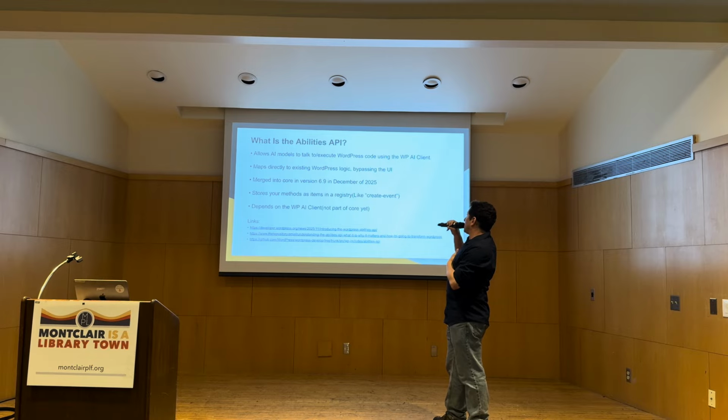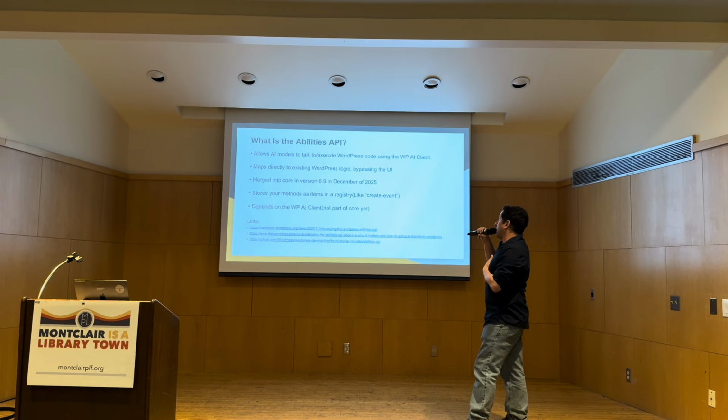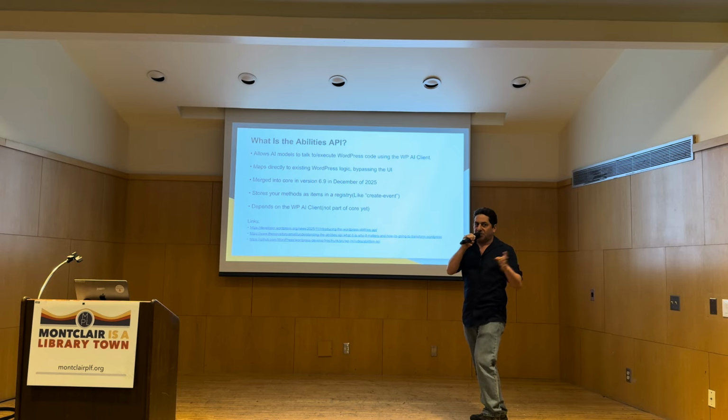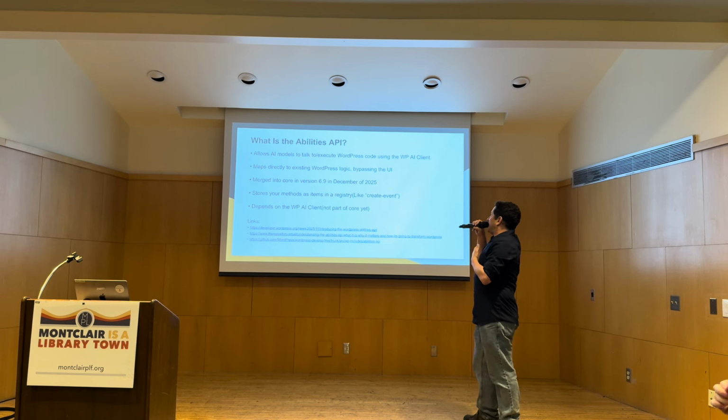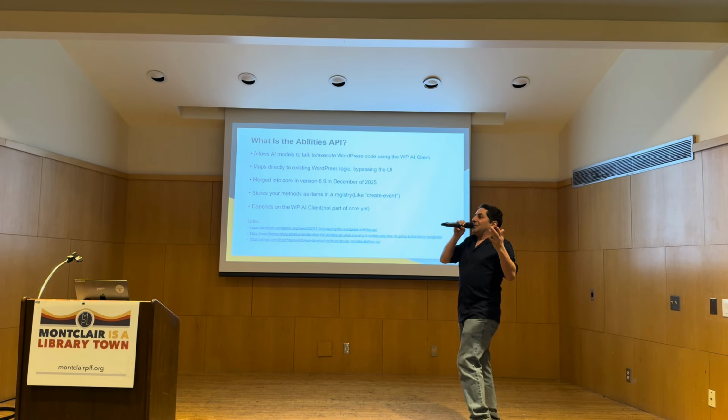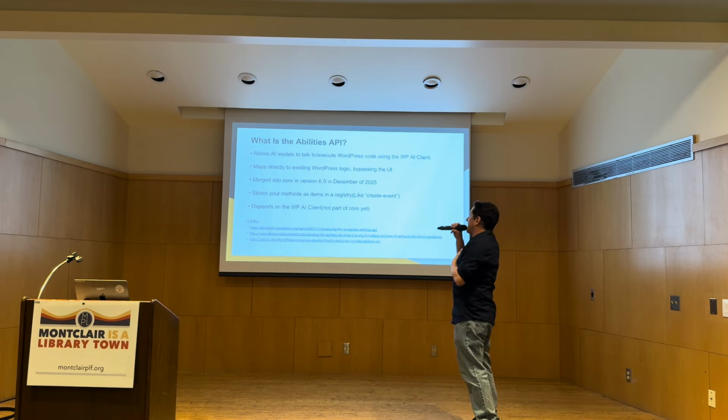So yeah, it was merged into core. The Abilities API was merged into core 6.9 in December of 2025. I started playing with it around September, October or so, and just basically started playing with it. Of course, 6 months later, I was working on a WordPress ticket, and I think I was looking at Slack and seeing some Abilities API headlines come up and some links, and